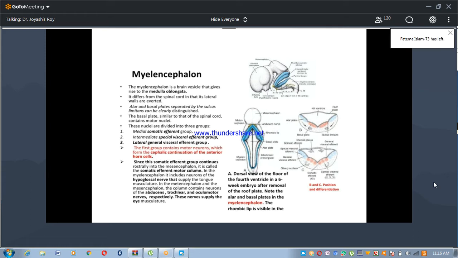So here are 4 groups of nuclei: the special somatic afferent group, then the general somatic afferent group, the special visceral afferent and general visceral afferent groups. The special visceral group receives impulses from the taste buds of the tongue and palate, oropharynx, and epiglottis. And the general visceral group receives interoceptive information.